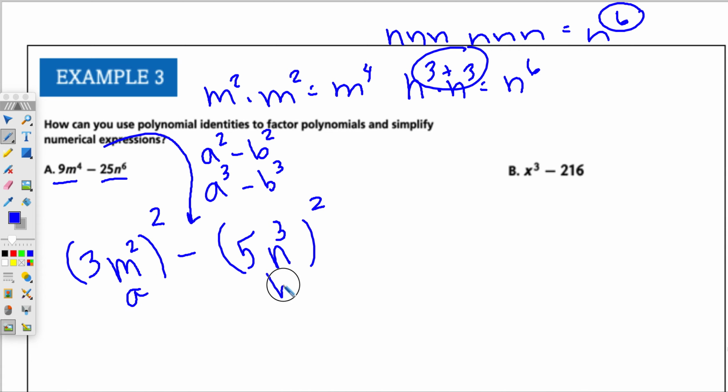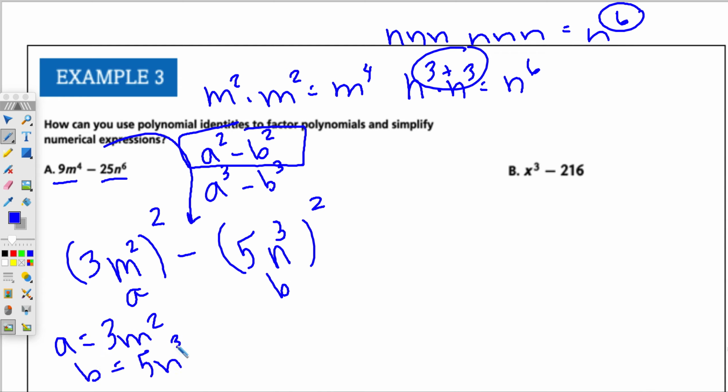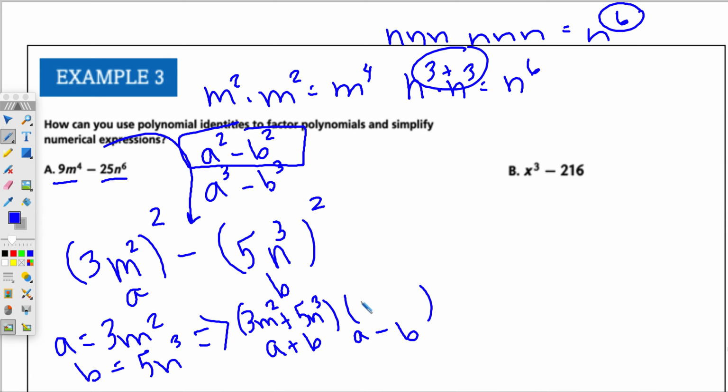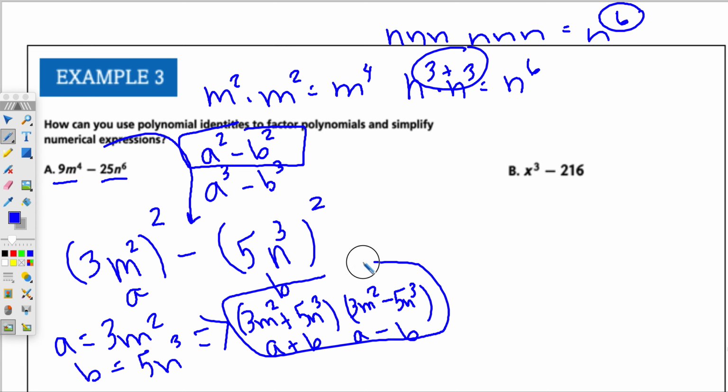Now that we can fill that formula, so to speak, we know what a is, we know what b is. If a is 3m squared and b is 5n cubed, the formula says a plus b times a minus b. So in the a slot, we'd have 3m squared. In the b slot, we have 5n cubed. A slot, 3m squared minus b, 5n cubed. And that will be our final answer.